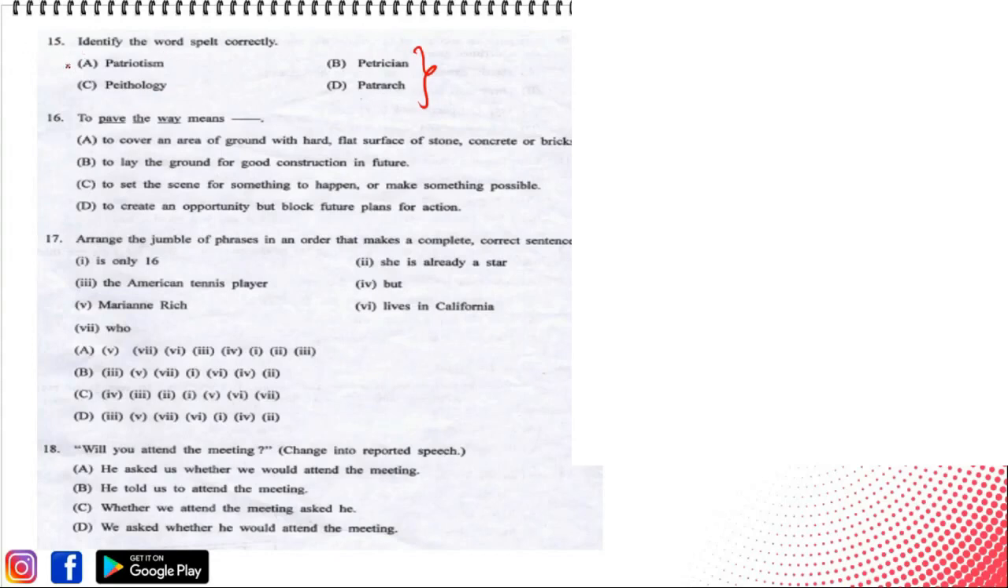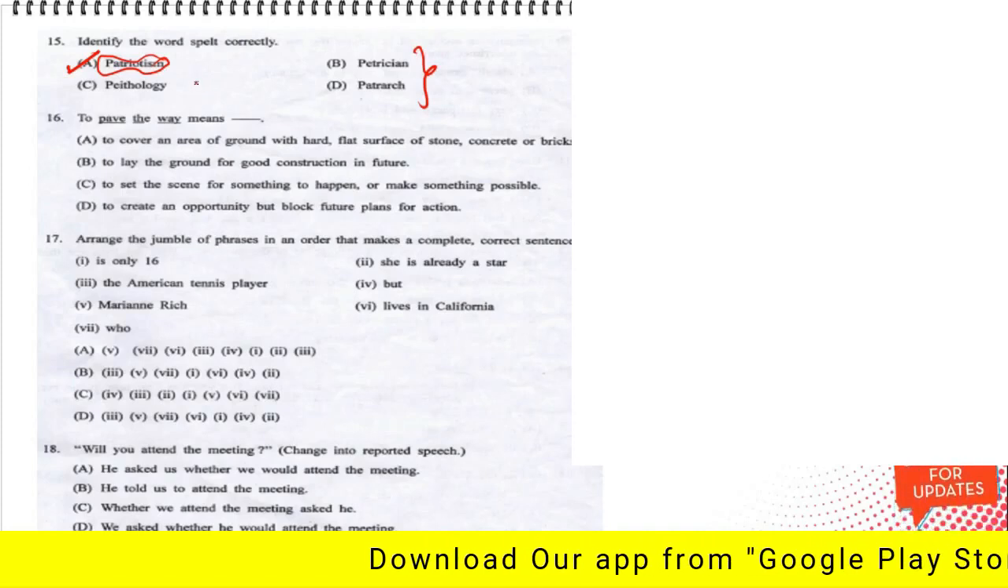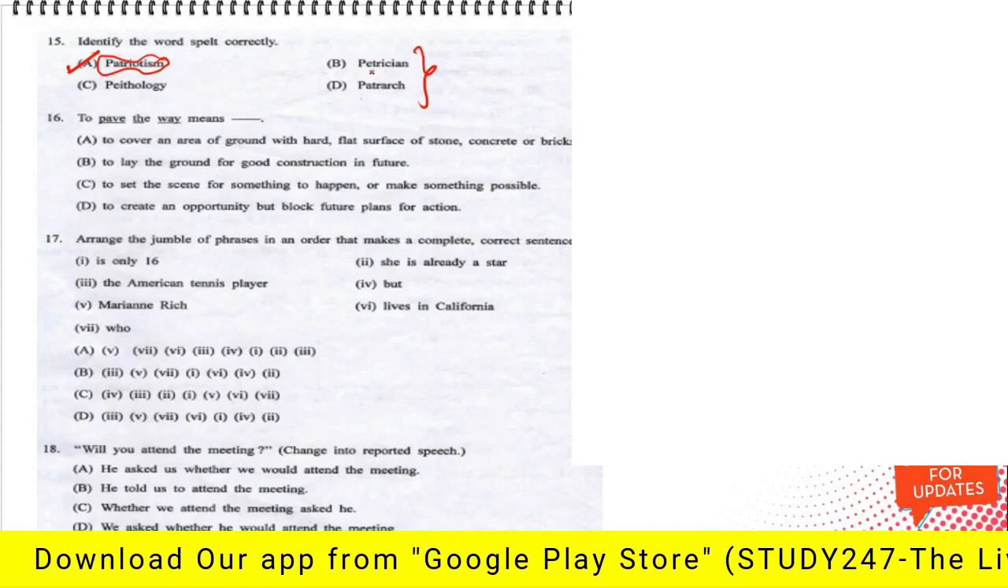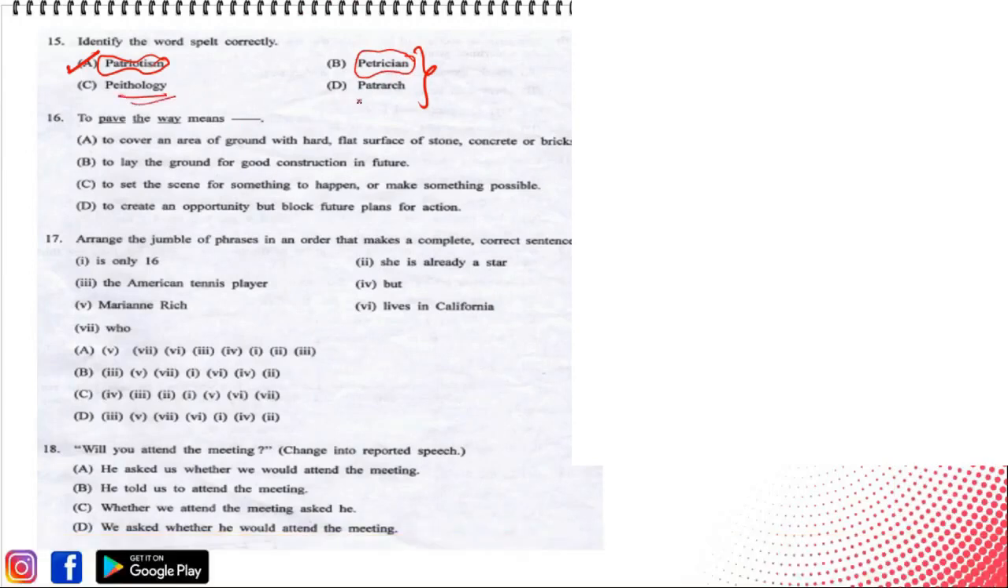Of course, the correct answer would be option A, patriotism, which means a feeling of love, a feeling of affection, a feeling of duty towards one's own nation. देश भक्ति is nothing but patriotism. The other words, what about the other words? Patrician, there is no word patrician in English. Pathology also doesn't have any existence in English.